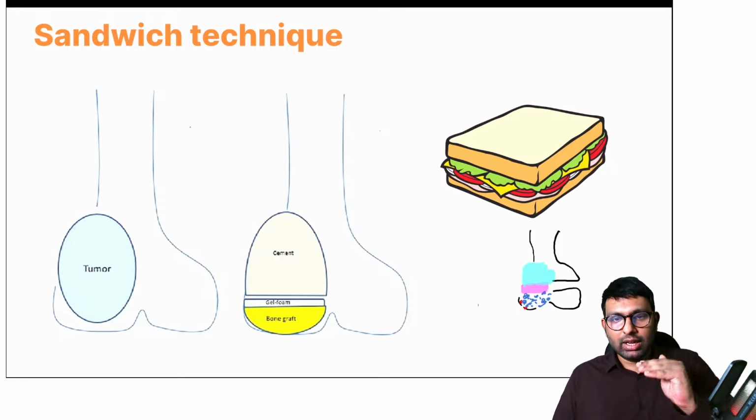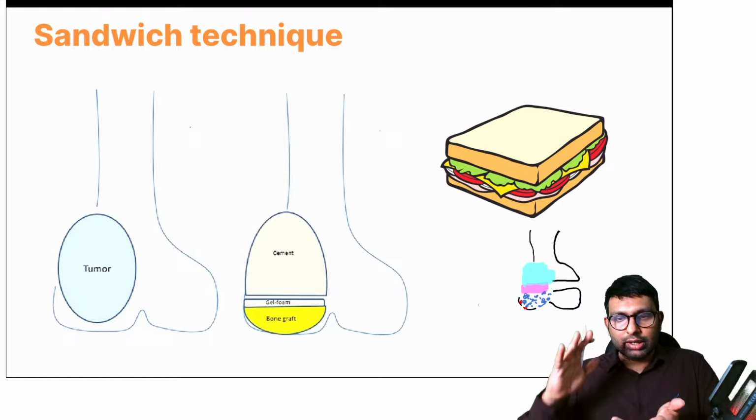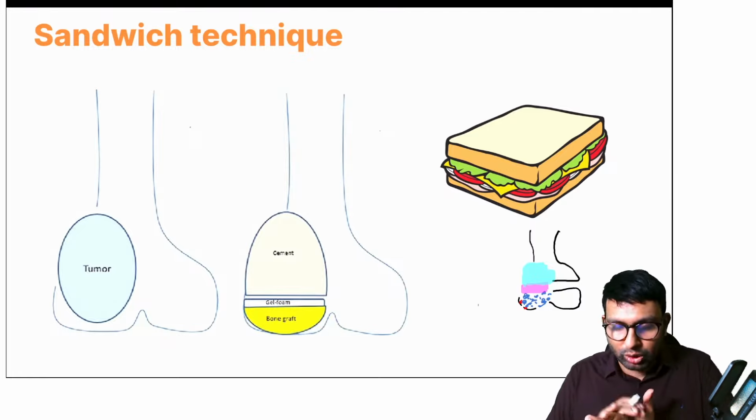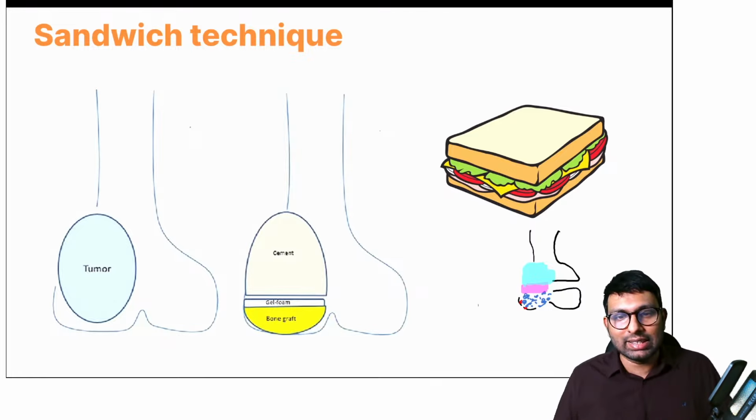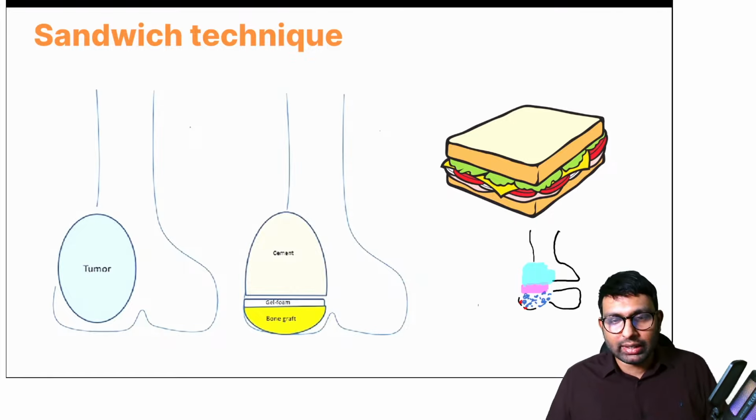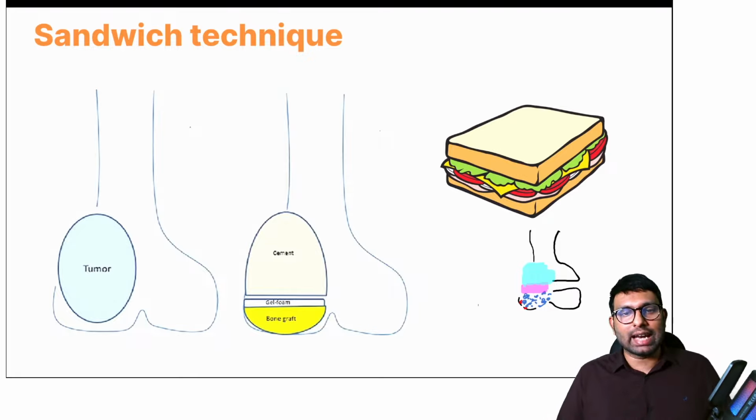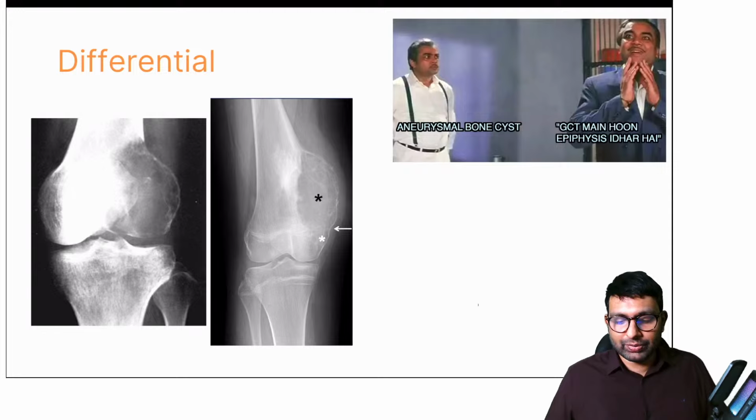And this technique, because 3 layers are involved and there is a foam that is kept in between, or gel foam that is kept in between, we call this as the sandwich technique. Sandwich technique is done to protect the epiphysis, mainly in children. So this is another complex thing, but again, high yield topic. So that's why we are doing this sandwich technique in giant cell tumor. Is this clear? This is about giant cell tumor.